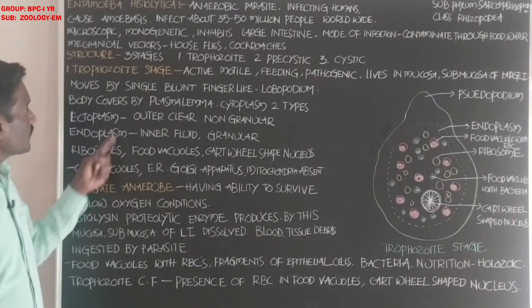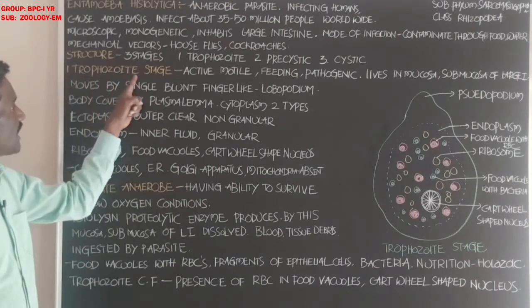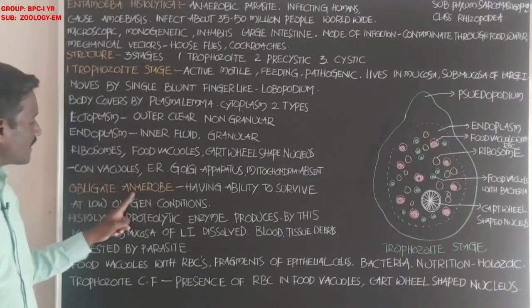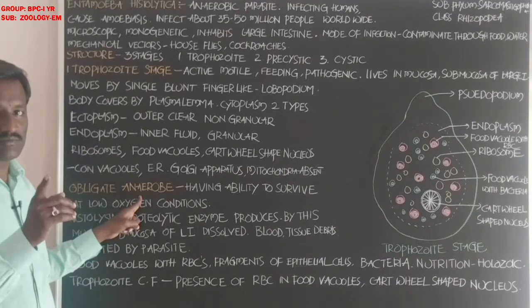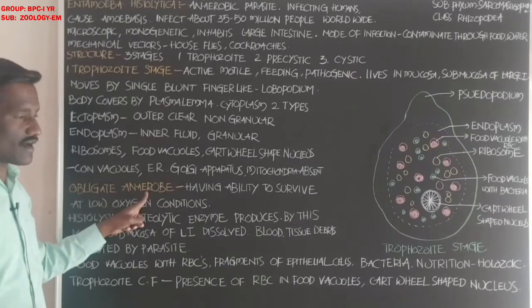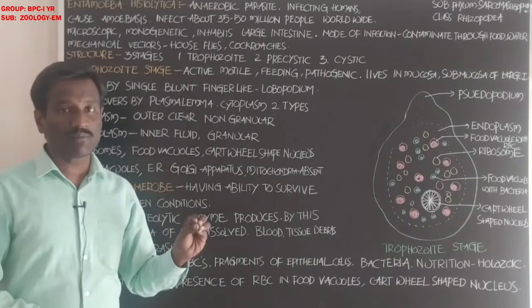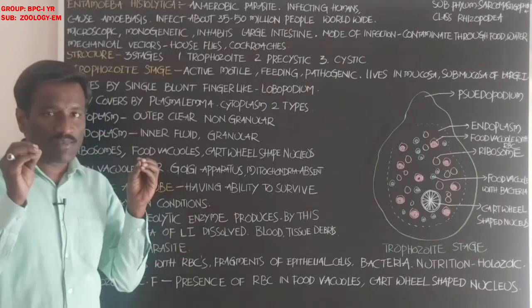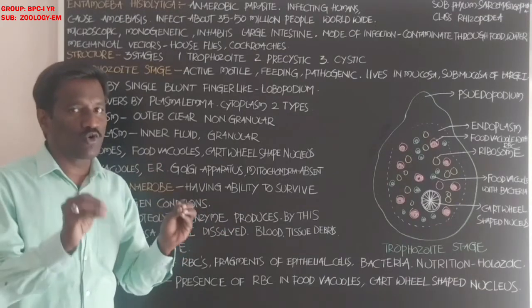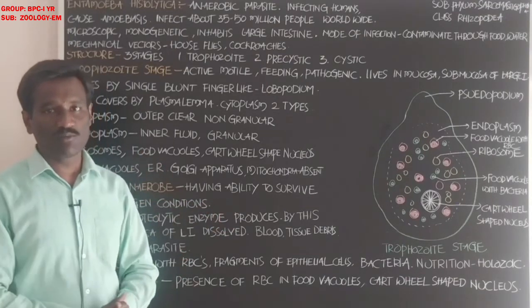Next, students, the trophozoite stage is an obligate anaerobe. What is the meaning of obligate anaerobe? It has the ability to survive at low oxygen availability.